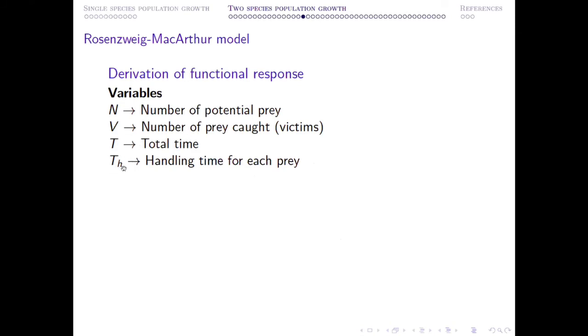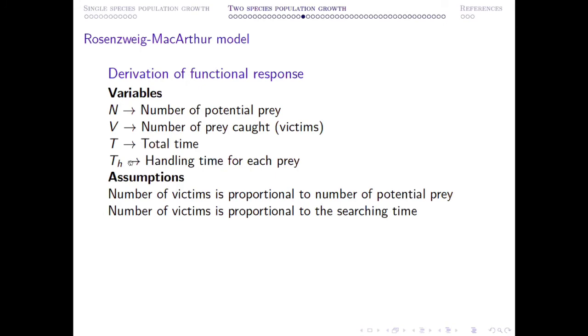And what is TH? TH is the handling time for each prey. So that means once they catch a prey, they need to kill it and they need some time to eat it. So that is called the handling time. So for formulation of this functional response, what are the basic assumptions? The assumption is that the number of victims is proportional to the number of potential prey. And the second assumption is that the number of victims is proportional to the searching time. So that means if the time they spend searching is increased, accordingly the number of victims will increase.